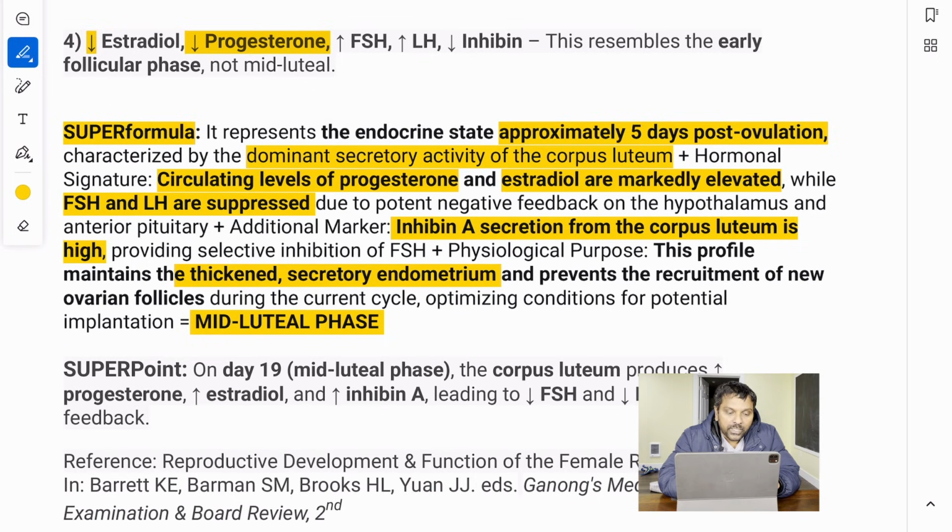So the super point here, that is the most important thing you must put to your memory, is on day 19, that is mid-luteal phase, the corpus luteum produces high progesterone, high estradiol, high inhibin, but leading to low FSH, low LH due to negative feedback. So that's a very, very important concept.